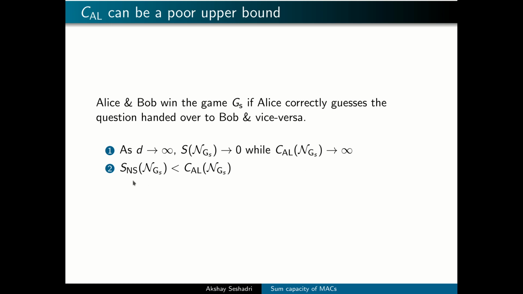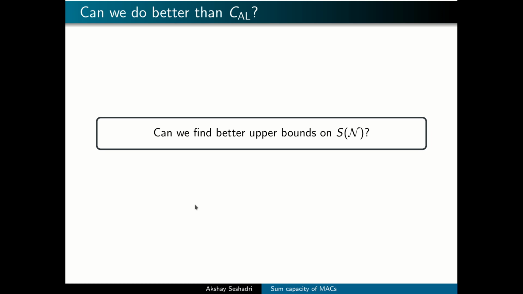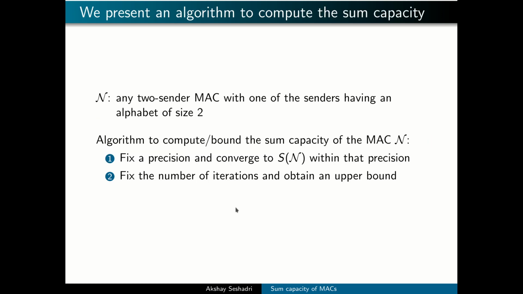Moreover, we find that the no signaling assisted sum rate is always less than CAL for this particular MAC. And this highlights the importance of the second question that we considered in the study, which is whether we can find better upper bounds on the sum capacity compared to CAL. To that end, we consider a family of two-sender multiple access channels, and we present an algorithm that can either compute or upper bound the sum capacity of any MAC in this